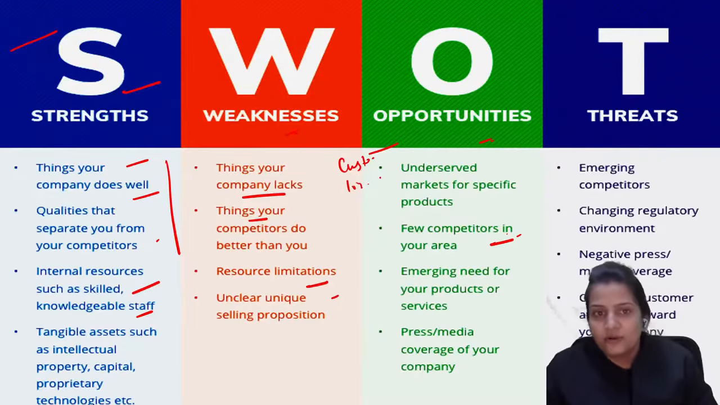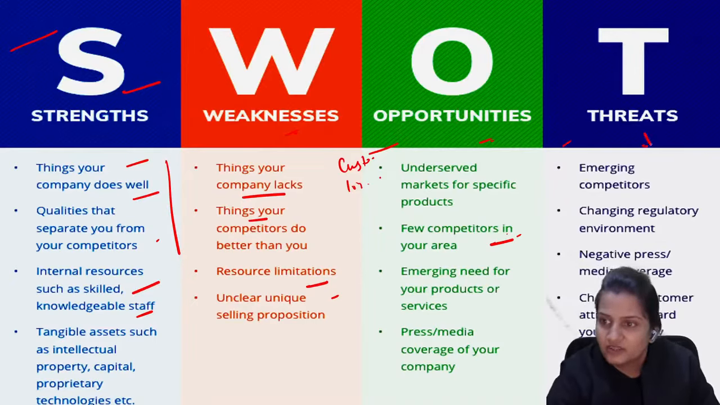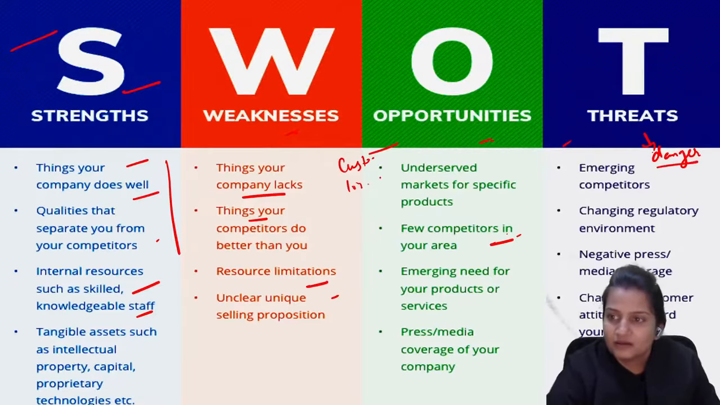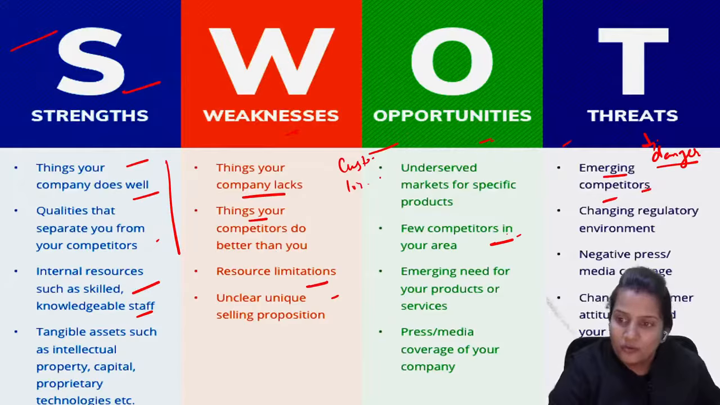Because if there are few competitors, then you have the monopoly of certain things. And threat means the danger. What danger activities are occurring? Okay, and what you need to do with that. Emerging more and more competitors.